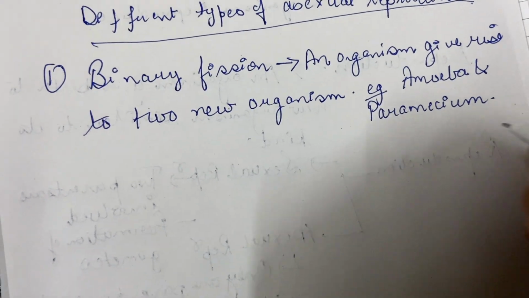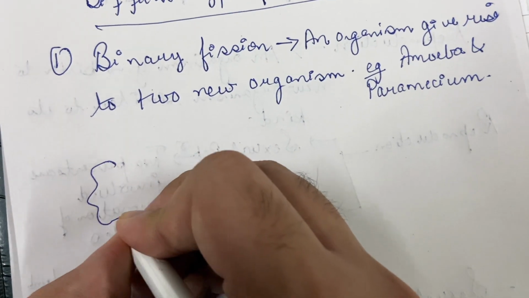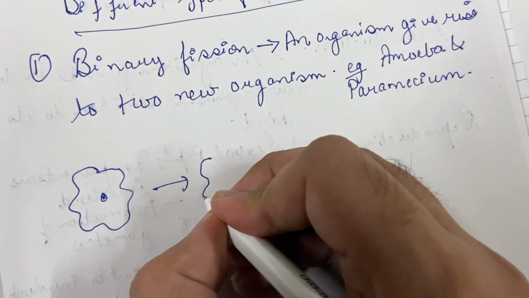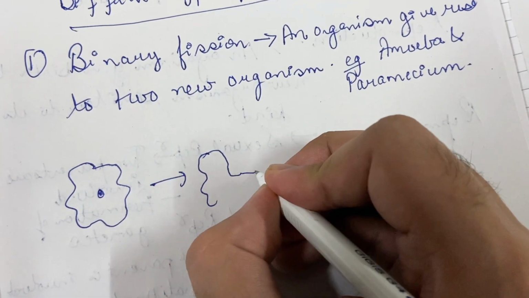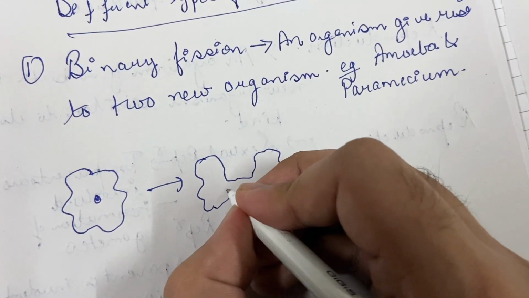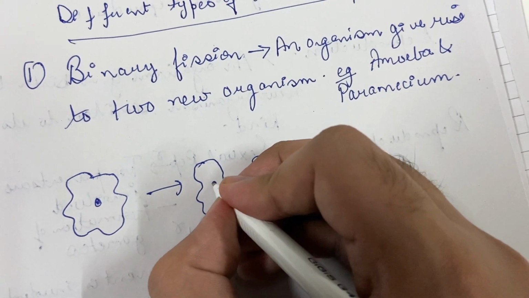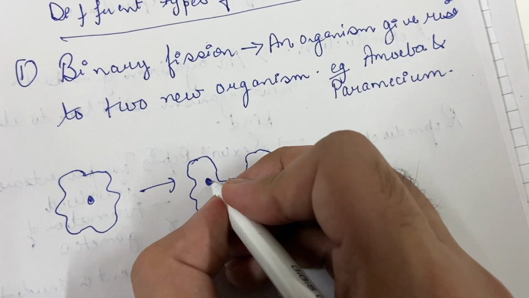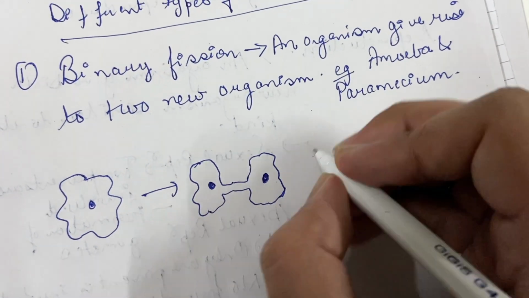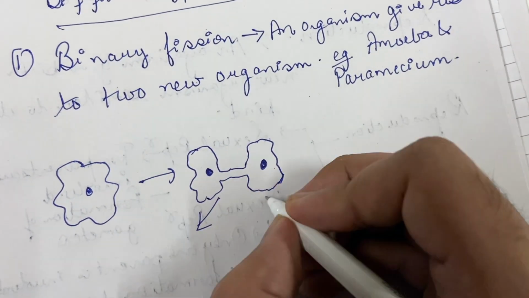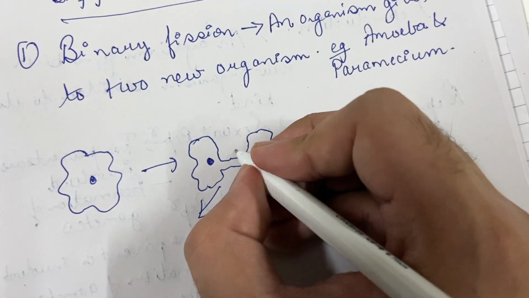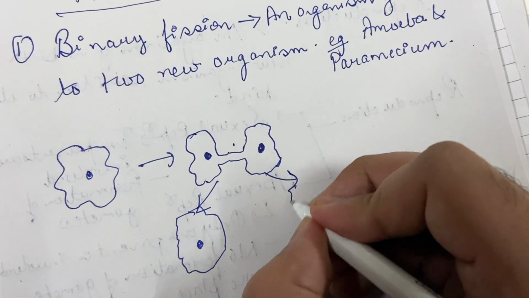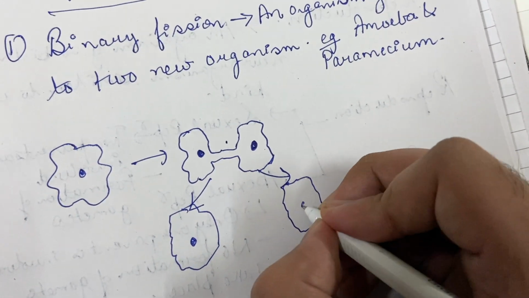Let us understand this with the help of diagram. If this is amoeba, then it will develop a depression. The nucleus will replicate and divide into two, and one nucleus will go in each of the organisms, and now these two organisms will separate from each other and they will develop into a new amoeba.